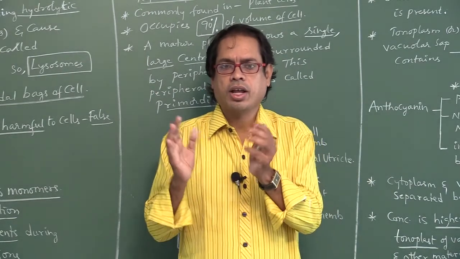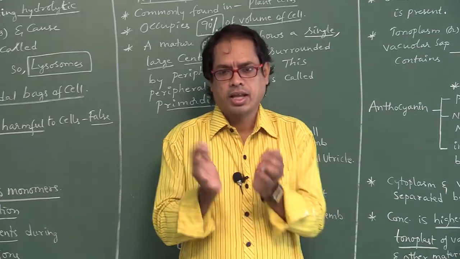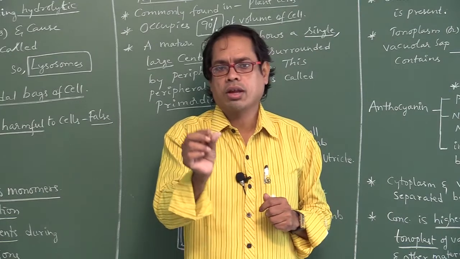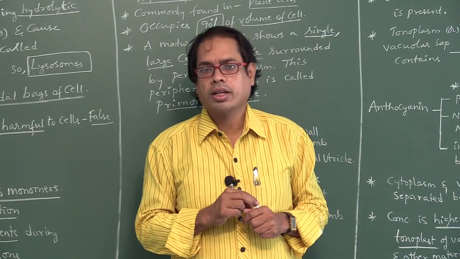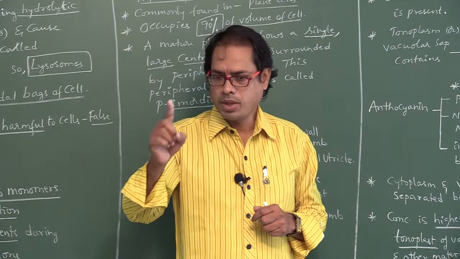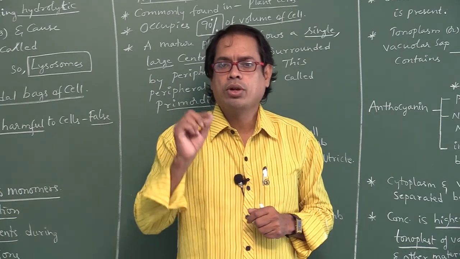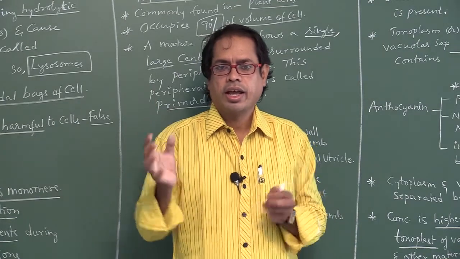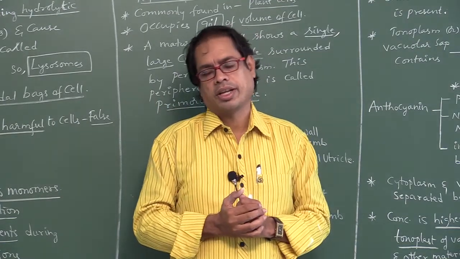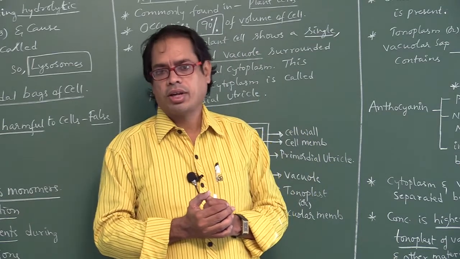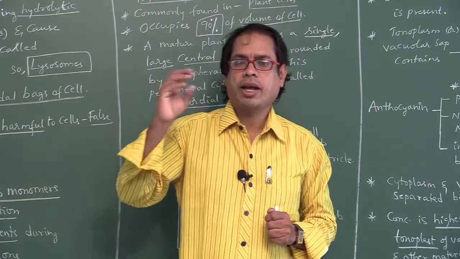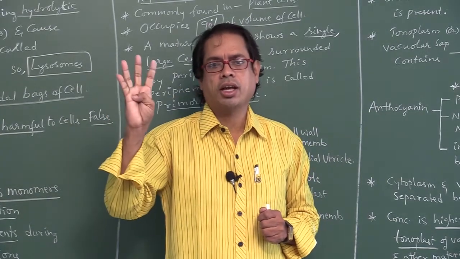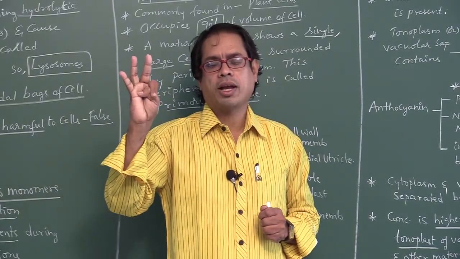These are useful for engulfing the food particles. So contractile vacuoles are found in amoeba. Food vacuoles are found in protists, useful for engulfing the food particles. Next, gas vacuoles are found in photosynthetic bacteria, that is purple and green photosynthetic bacteria,